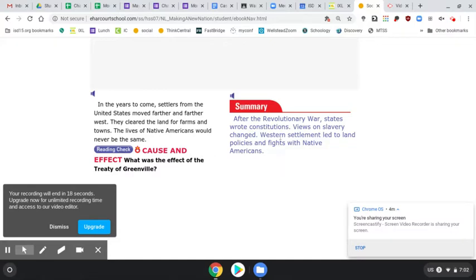After the Revolutionary War, states wrote constitutions. Views on slavery changed. Western settlement led to land policies and fights. More fighting with the Native Americans.